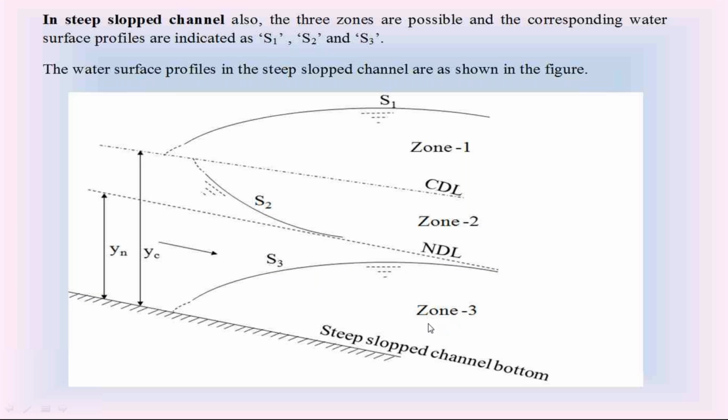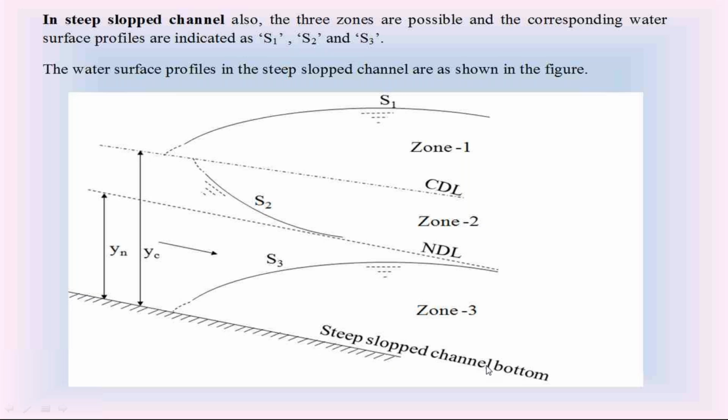So it is called a backwater curve. Whereas S2 is a falling water surface profile, we call it a drawdown curve. S3 is a rising water surface profile, we call it a backwater water surface profile.